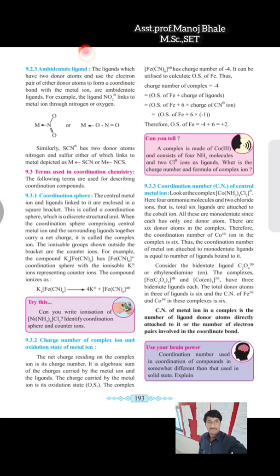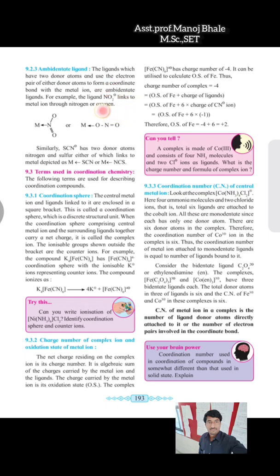Next one is the ambident ligand, which is given there. An ambident ligand has two donor atoms with a lone pair of electrons, and either donor atom can form the coordinate bond with the metal. In this example, you can observe the metal bonded through the nitrogen. This is an example of NO2 minus, which is the ligand.